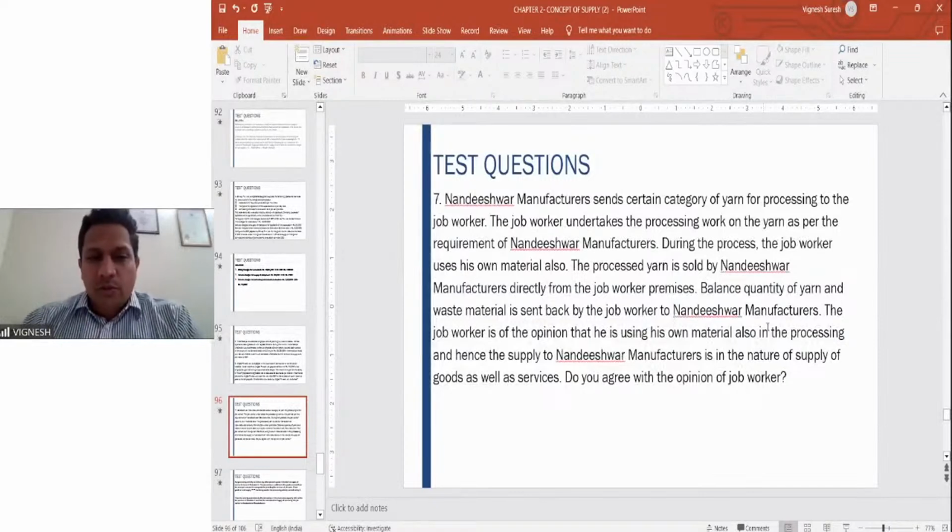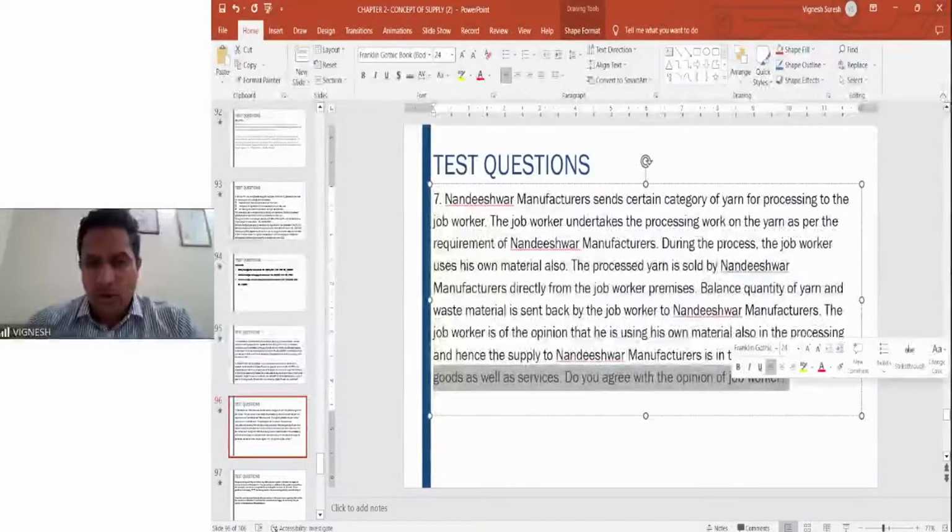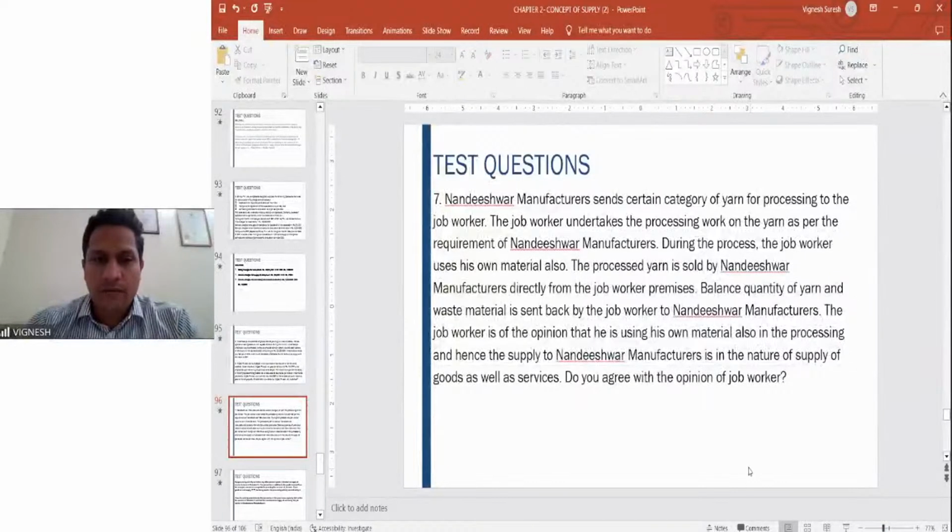The job worker is of the opinion that he is using his own material also in processing, and hence the supply to Nandishwar manufacturers is in the nature of supply of goods as well as services. Do you agree with the opinion of the job worker? Please try to answer this question.